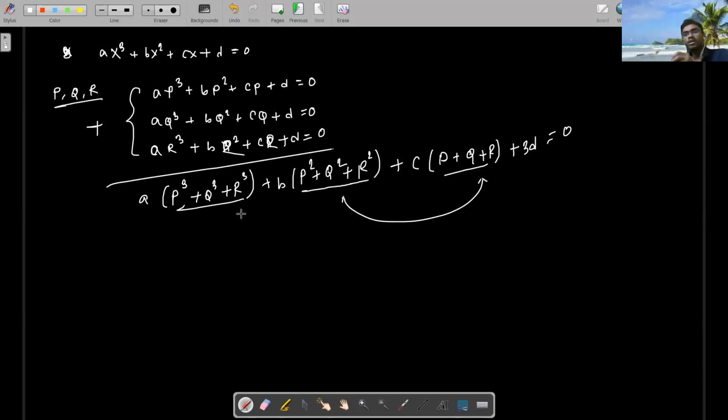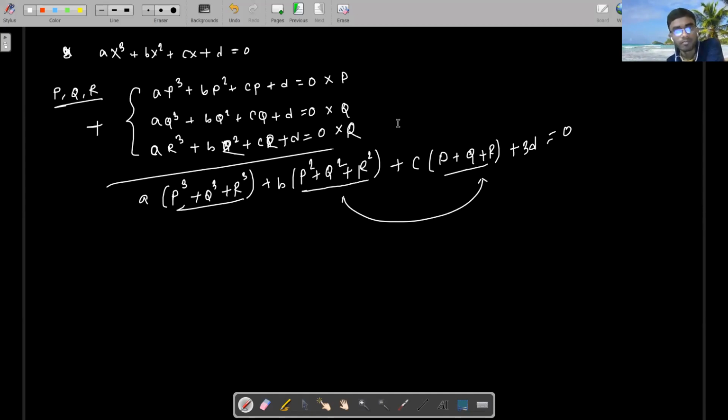So see, the degree actually increased by 1. Now if you need to find more, maybe the 4th degree, what can you do? You can multiply this equation with p, with q, and with r. So every degree increases by one, and you get this, right? Then again sum it up, and it can be represented in terms of the other two. So that's it. This way we can develop it. Okay.